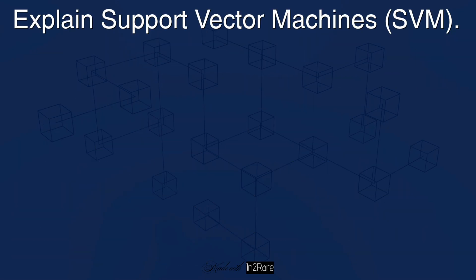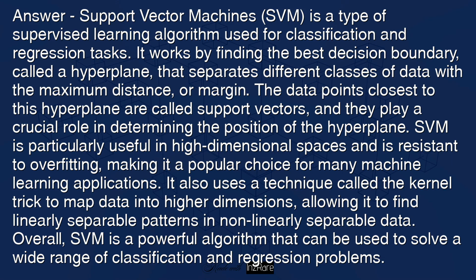Explain support vector machines SVM. Answer: support vector machines SVM is a type of supervised learning algorithm used for classification and regression tasks. It works by finding the best decision boundary, called a hyperplane, that separates different classes of data with the maximum distance, or margin. The data points closest to this hyperplane are called support vectors, and they play a crucial role in determining the position of the hyperplane.